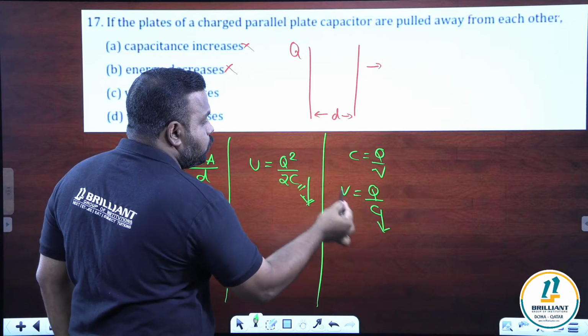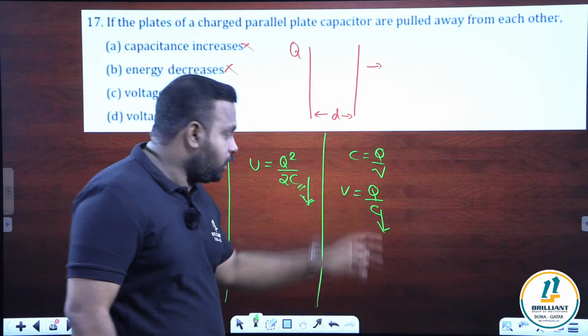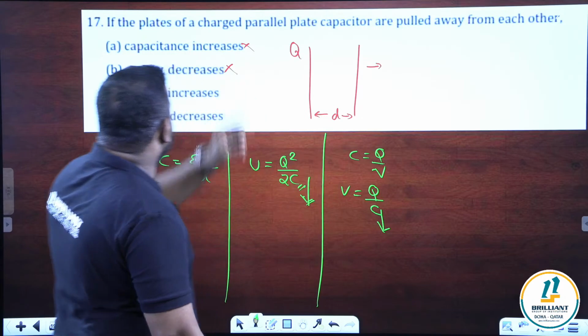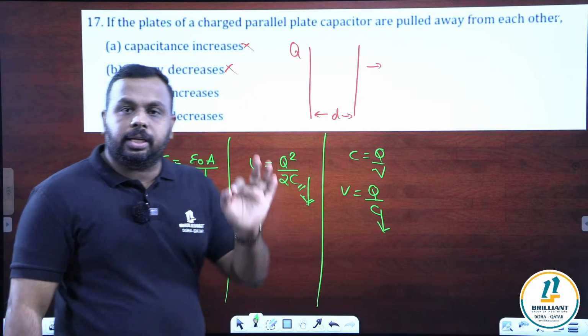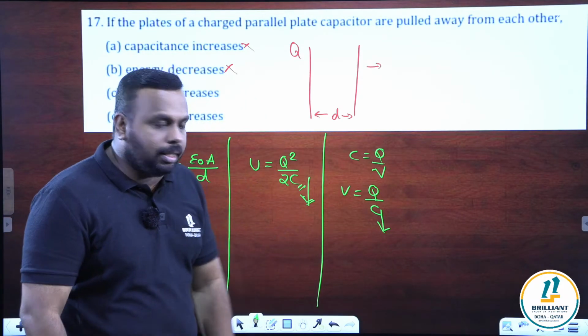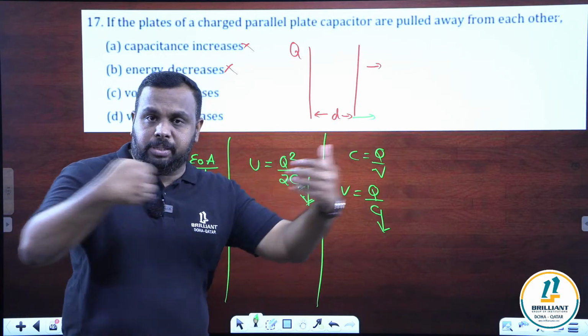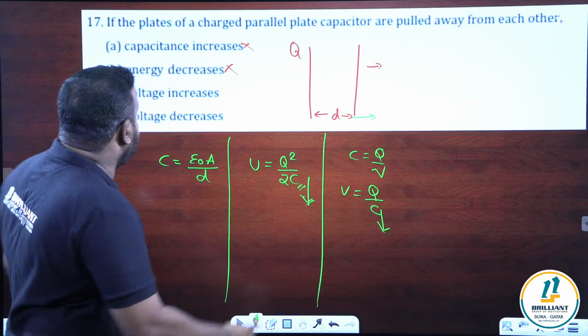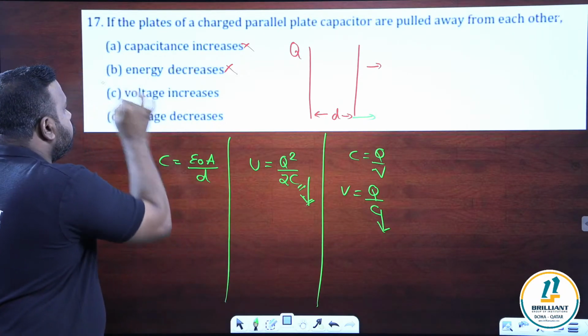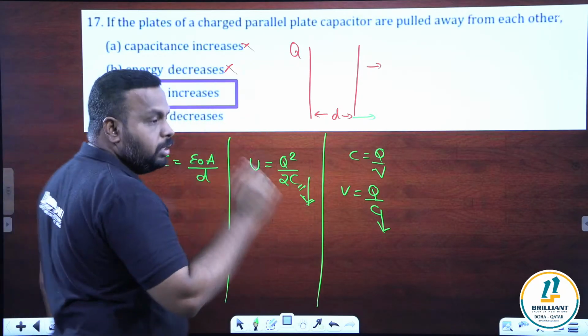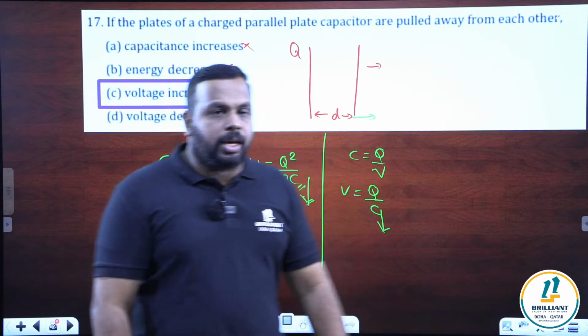When capacitance decreases, what will happen to the voltage? Charge is constant, please note that. So when capacitance decreases, voltage increases. Voltage increases. Yes, that's our answer. So when we are increasing the separation between the plates of a charged capacitor, what is the answer? Voltage increases. Okay.